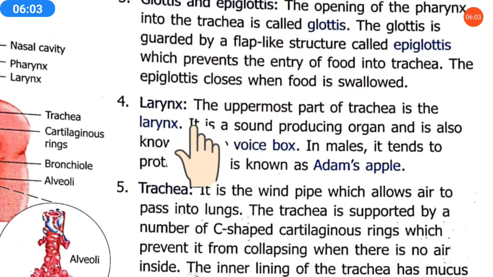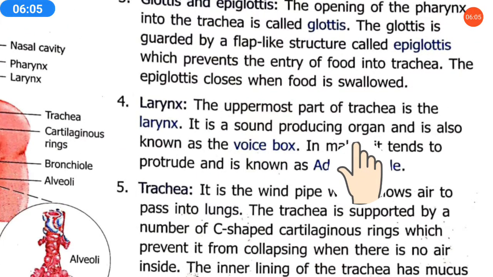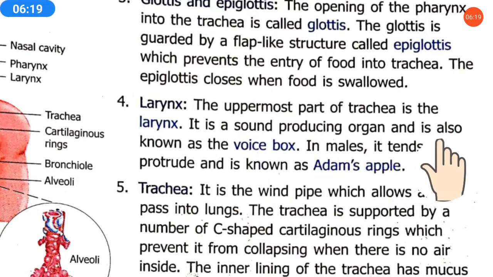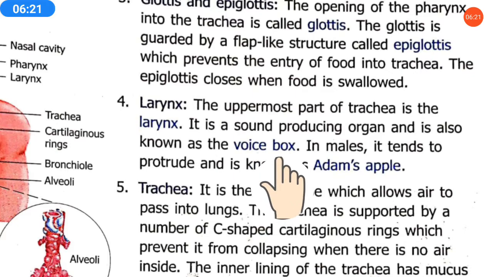Here it is the sound producing organ, as I am speaking now. So my sound is coming, who is producing this? My what sound producing organ? Larynx. My larynx in my body is producing my sound. So that is why it is called the sound producing organ, and it is also known as the voice box.